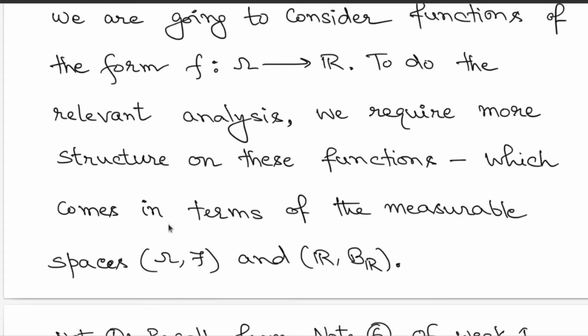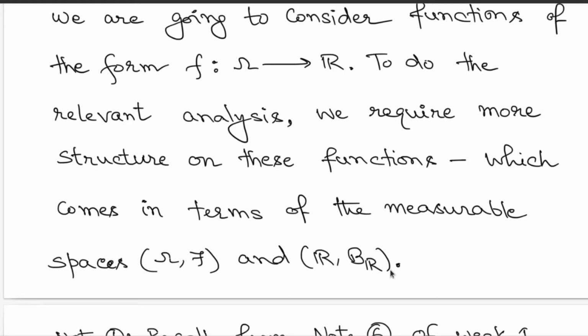So this you can think of as the sample space together with the collection of events. On the other side, the range side, you have the real values, and on the real line we have discussed extensively about this sigma field, which is the Borel sigma field. So what we are going to focus on are certain structures with this information that you have already collected, like these sigma fields, scripted F on the domain side and the Borel sigma field on the range side.